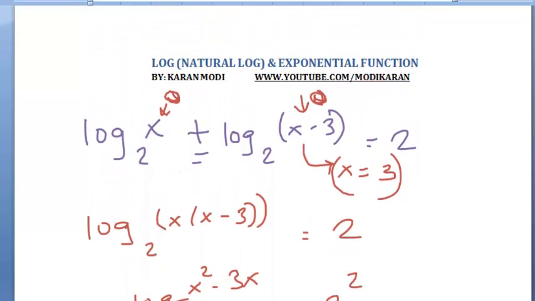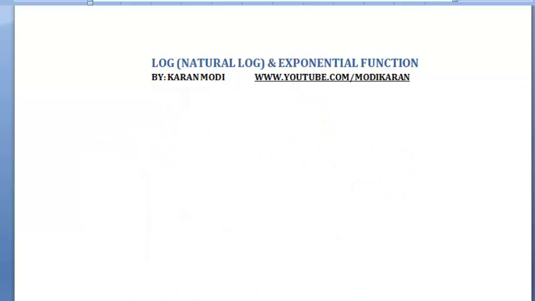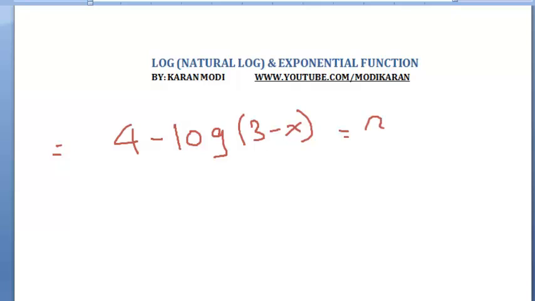Alright, for the last one, let's go ahead and solve a simple example. Very simple. This is a new example: 4 minus log of 3 minus x is equal to 3.